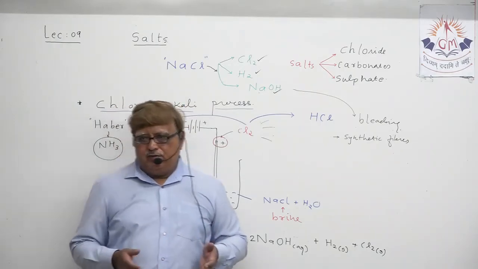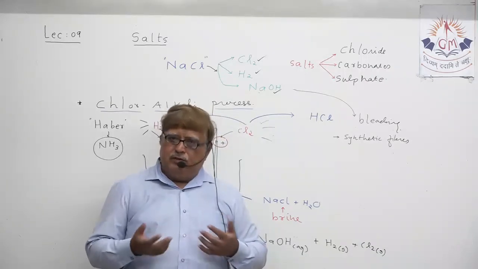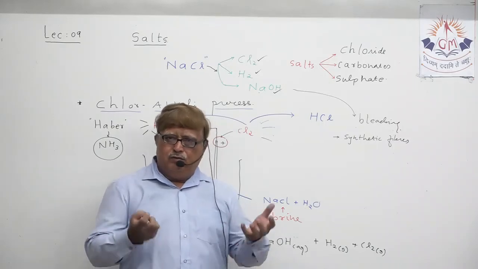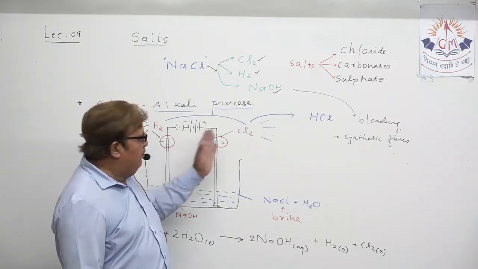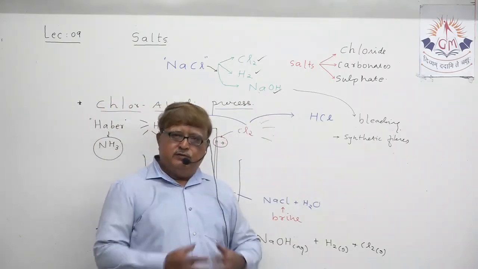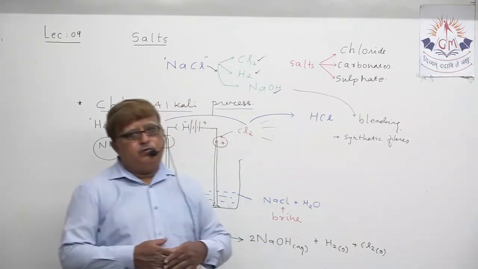That also we discussed. You can also think for yourself and list out some other uses. I have mentioned 4 to 5 uses of each and every product, hydrogen, chlorine, and sodium hydroxide, that is caustic soda.